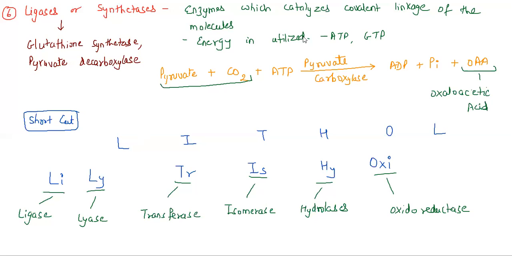If I put it for Lethol also, L is for ligases, I is for isomerases, T is for transferases, H is basically for hydrolases, O is for oxidoreductase, and we have L, that is nothing but lyases. So like this you can remember all the 6 different classes of the enzymes. Now this is the classification of enzyme, students.